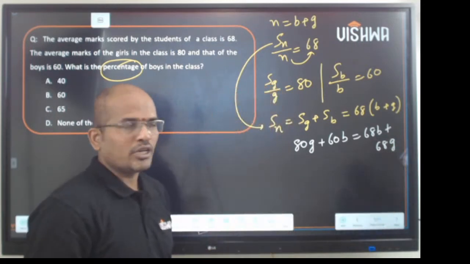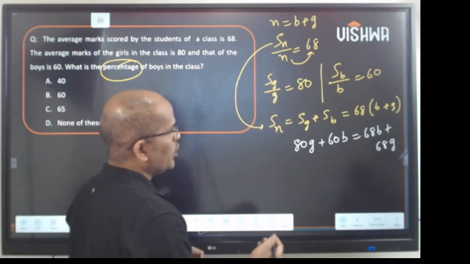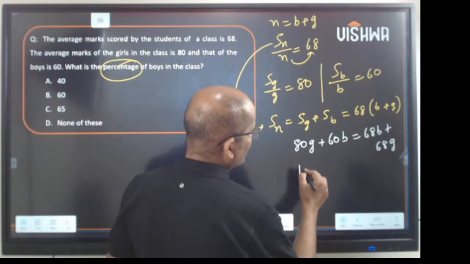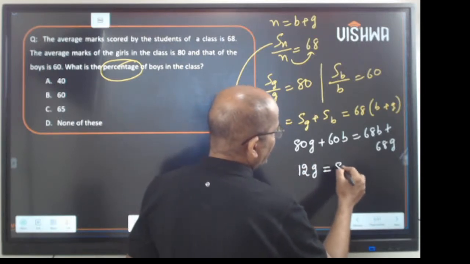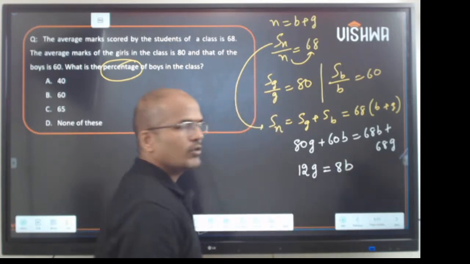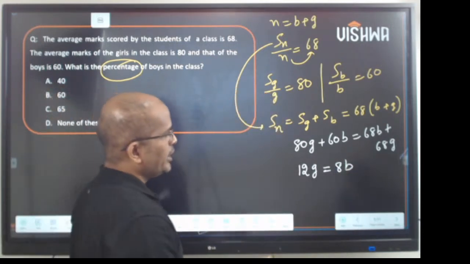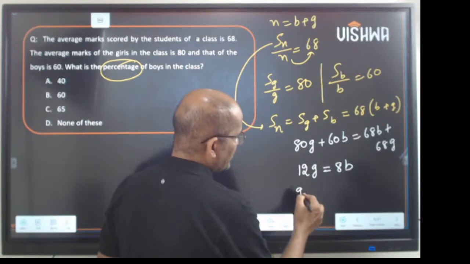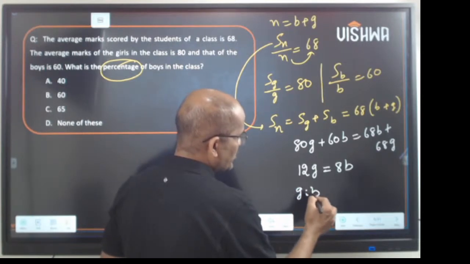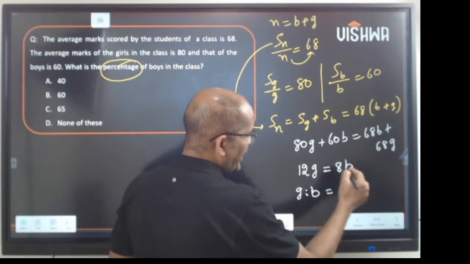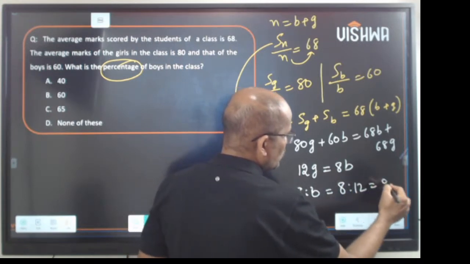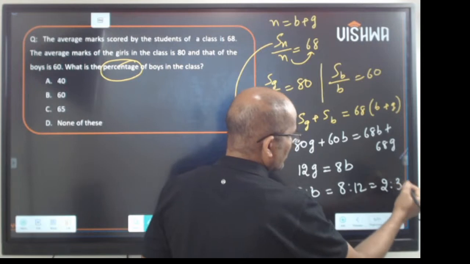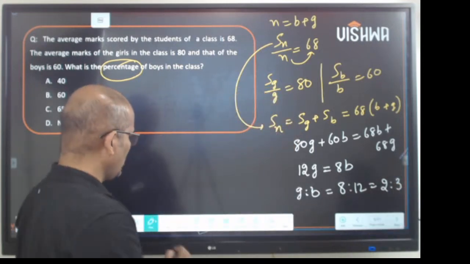Now shuffling things, putting them left and right, you'll be getting something like 12g is the same as 8b. Now taking the ratio, I get girls is to boys is 8 is to 12, which is 2 is to 3.